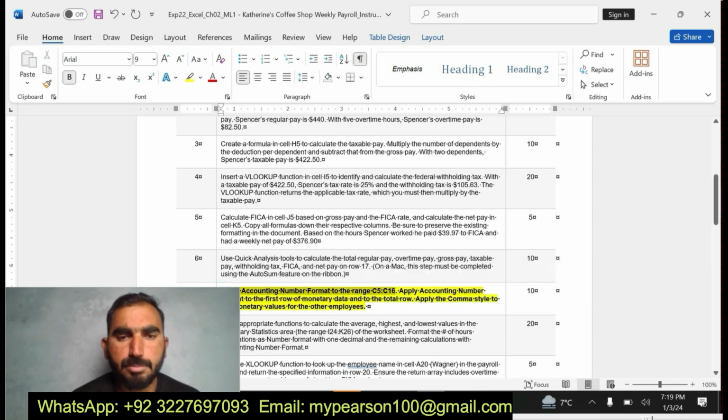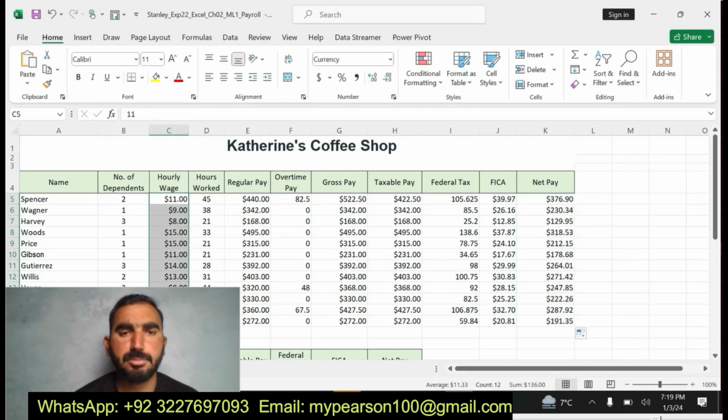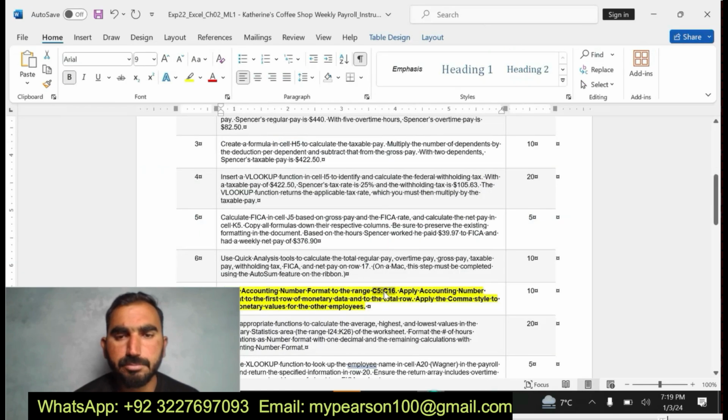Now I am going to apply step number 7. Sorry, my next step is step number 7. Apply accounting number format to the range C5 to C16. Now I am going to apply the accounting number format according to the instruction. First I am going to select the range and apply the accounting number format. I have done it in column C.